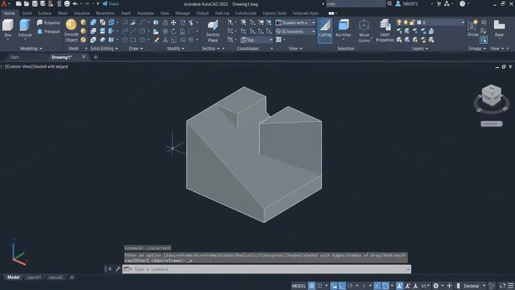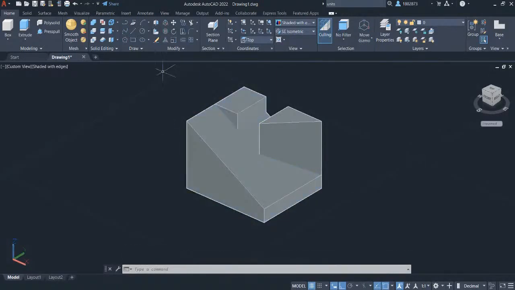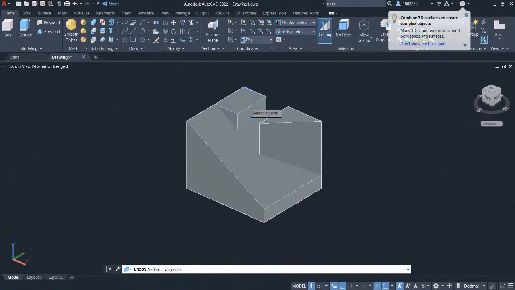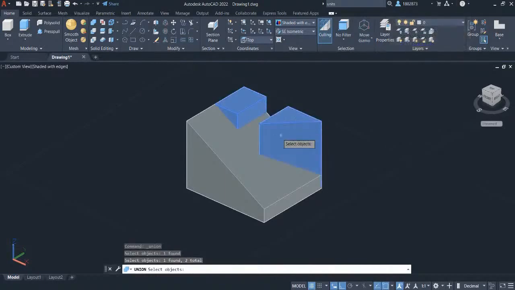To finish the challenge, let's make the 3D parts combine into a solid one. Hover your crosshair here in the ribbon and select the Union command under the Solid Editing. Selecting Union, and select all the objects that you want to be converted into solid. Press Enter. We're now done with the first challenge.